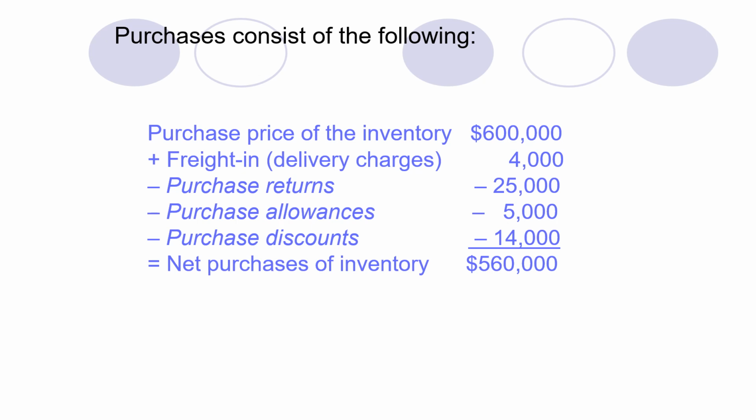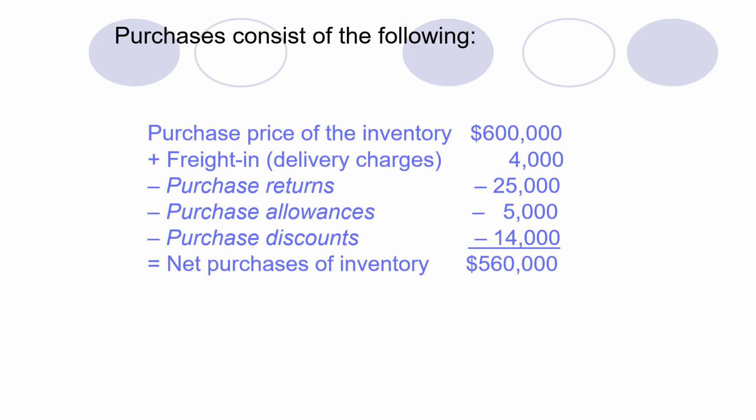After that are two items which are purchase allowances and purchase discounts. Purchase allowances are any allowance offered by the supplier which has been given to you, and obviously a discount is the same kind of thing, whether you have made payment earlier.